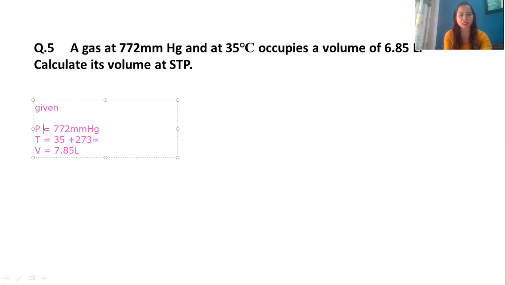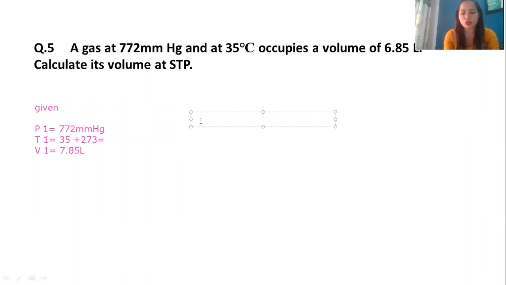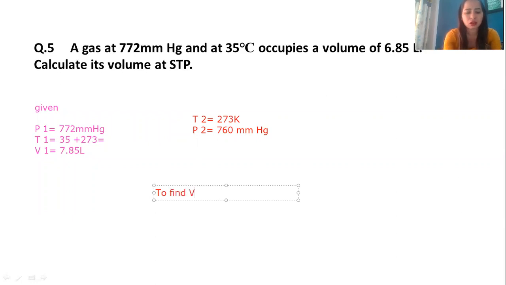Now you can see I can simply say this is condition 1, P1, T1, V1. The next condition that I have is STP, meaning temperature will be 273 Kelvin. Pressure, you can say 1 atm, but the point is you need to have the same units. The given pressure has unit as 772 mm of Hg. So to simplify it, I can take 760 mm of Hg. Now I have temperature T2 and pressure P2. What do I need to find? I need to find V2.